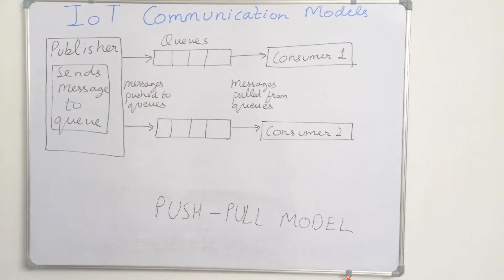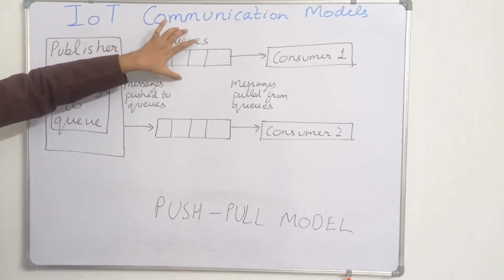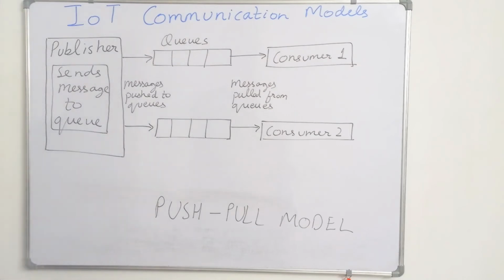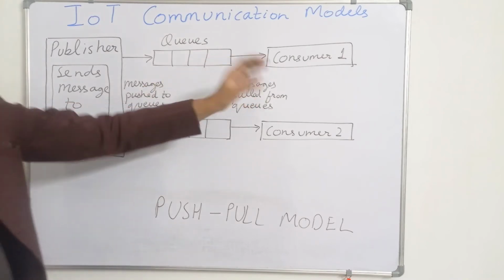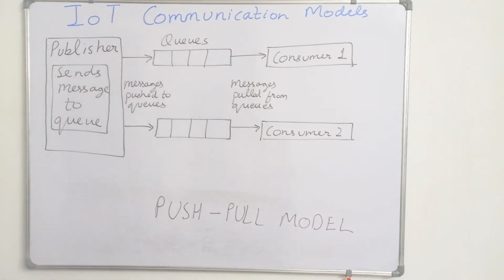Next, third is the push pull model. The push pull model has three entities: publisher, queues, and consumer. The publishers are the data producers. They push the data to the queues, and the consumers of the data pull the data from the queues. So the publishers push the data to the queues and the consumers pull the data from the queues.